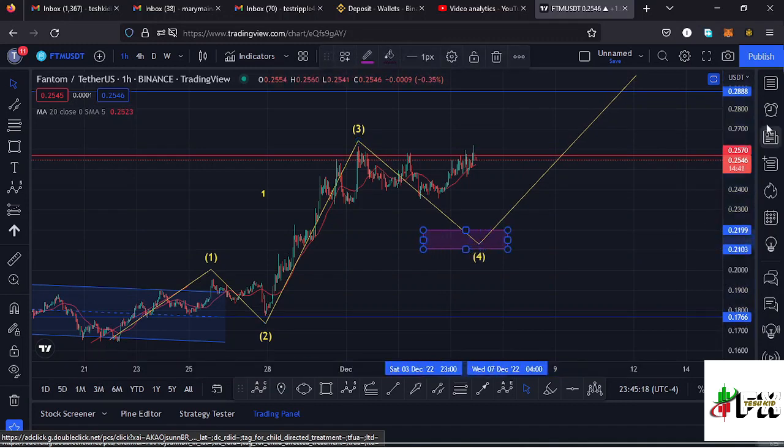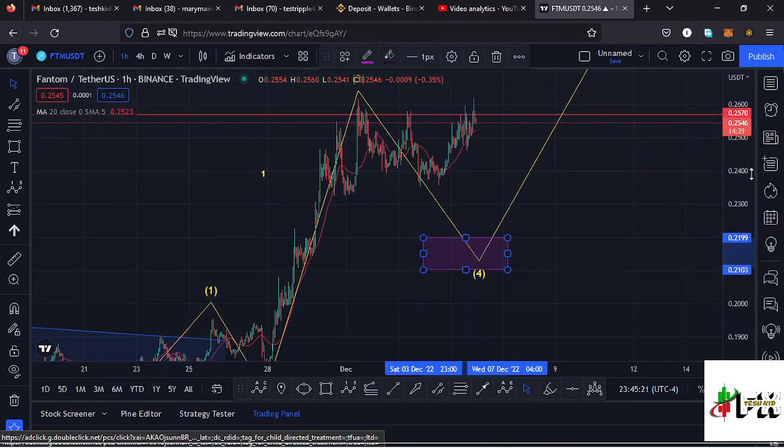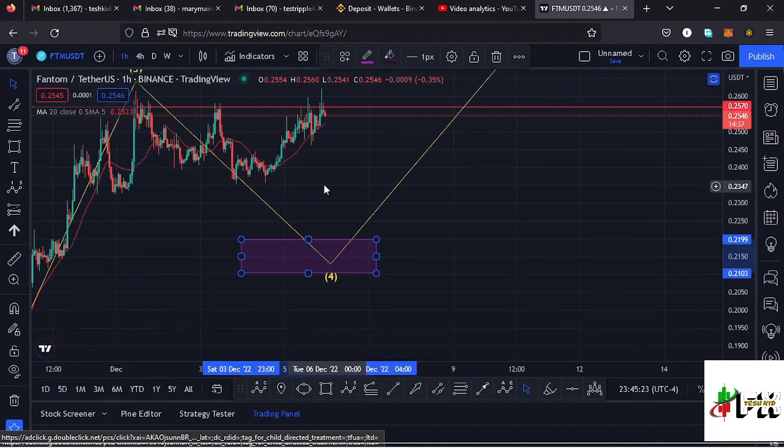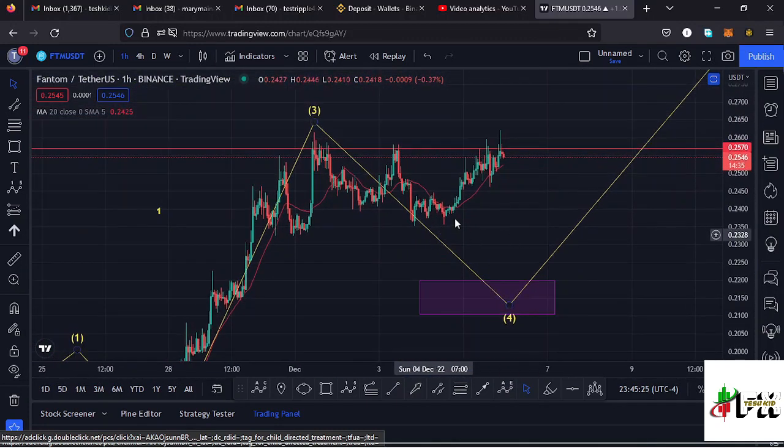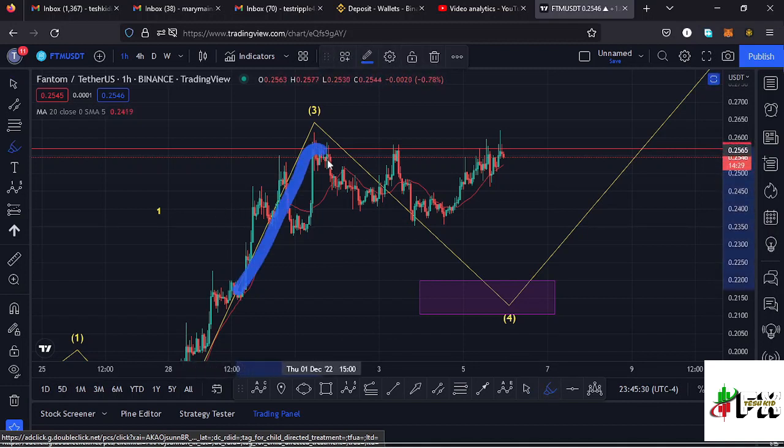And we also have a chart pattern that is supporting that movement to the lower side in the formation of this wave 4, because that chart pattern is giving us a breakout to the lower side. If I draw it out, we have a double top over here, having that as the first top, then we saw the formation of the neckline down there, then we saw another top. Then yesterday you can see we saw a bit of a retracement over here, and we are seeing another bounce to the upper side, touching the same top over here, meaning this is now a triple top, and there are chances that we might see a breakout to the lower side.